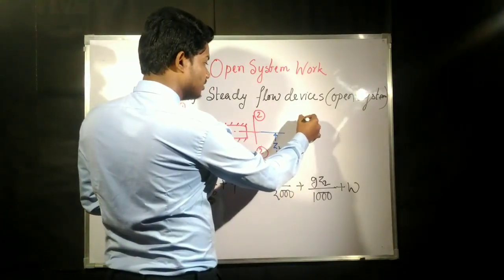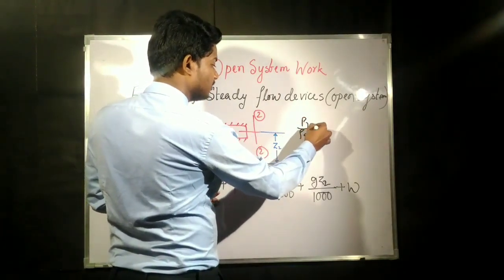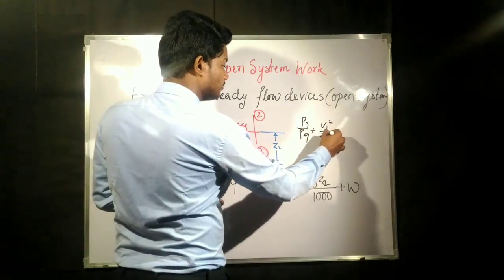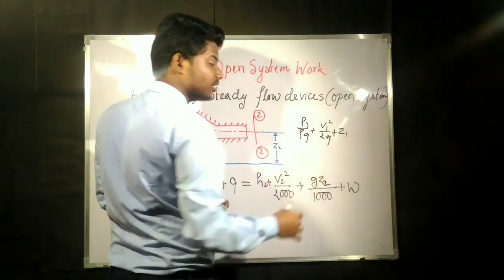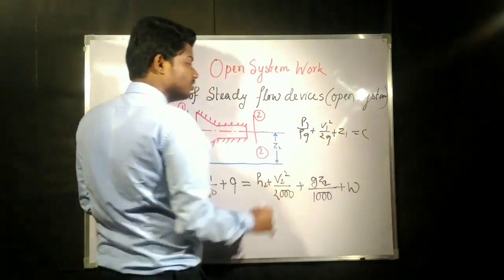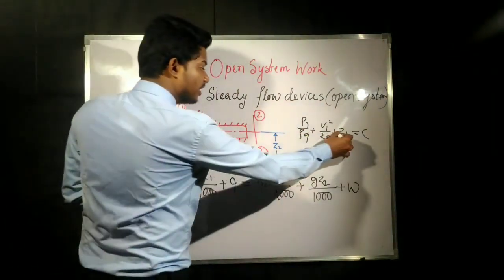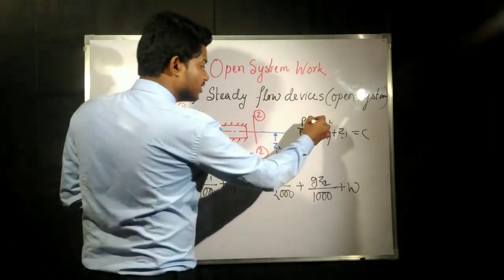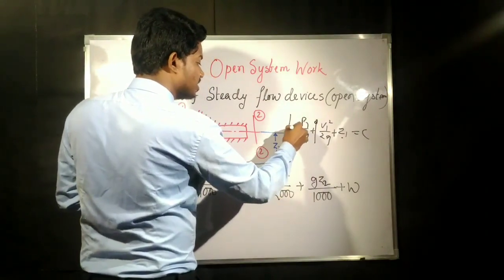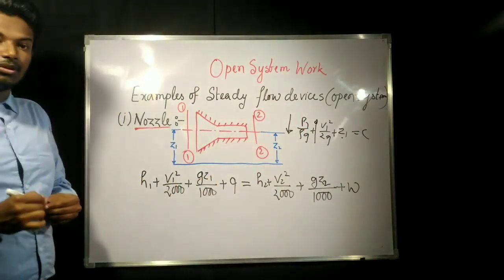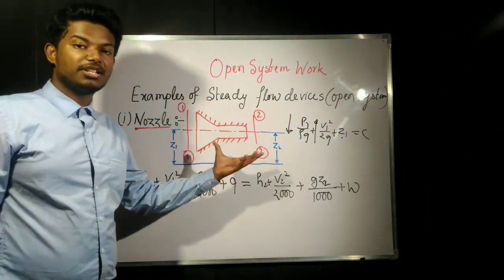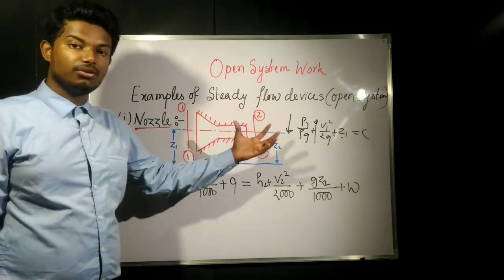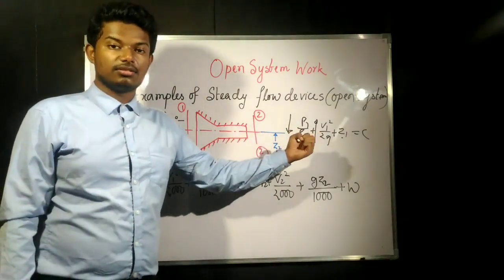P1 by rho g plus V1 square by 2g plus Z1 is constant. Now Z1 is the same, it is not increasing. So to increase the velocity, the pressure energy has to come down. That means at the expense of its pressure energy, the nozzle increases the velocity.